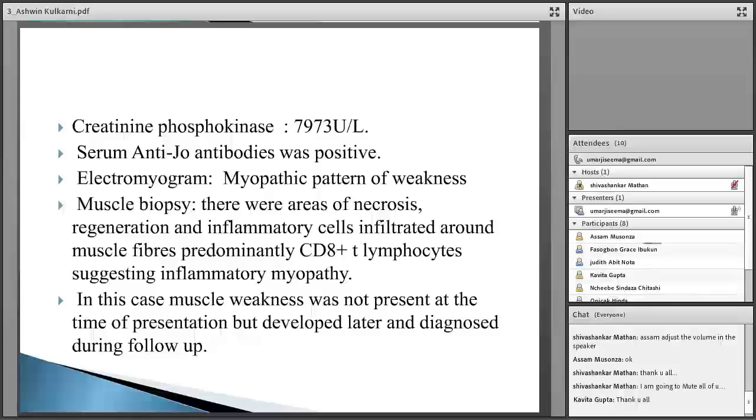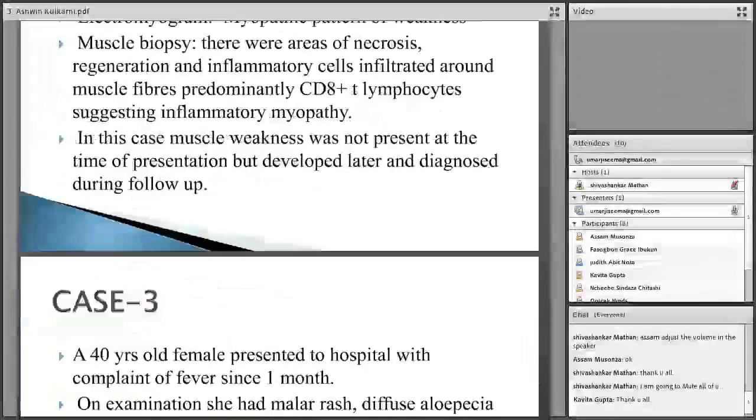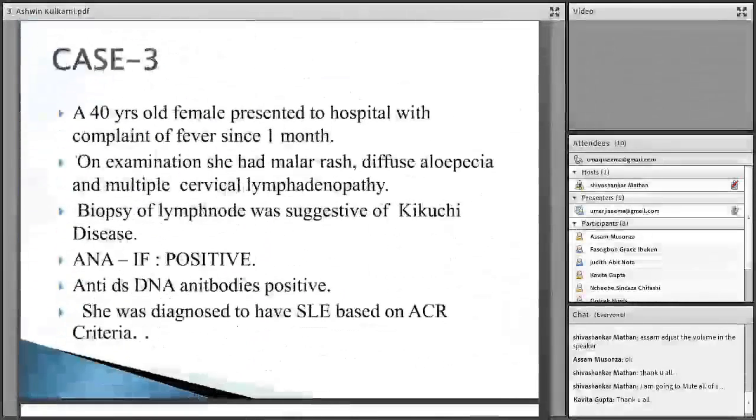Muscle biopsy showed areas of necrosis, regeneration, and inflammatory cells infiltrated by CD4 lymphocytes, which is a strong feature of polymyositis. In this case, muscle weakness was not present at the time of presentation, but later developed and was diagnosed during the follow-up.